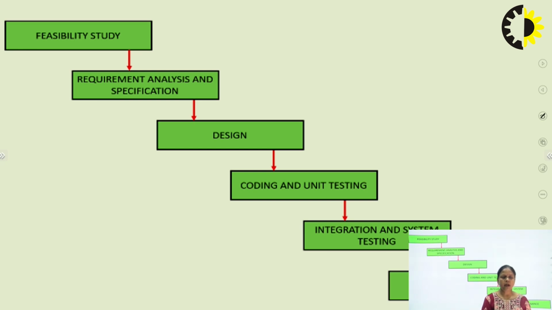So after gathering the requirements from the user, we will create a document which is known as the SRS document, software requirement specification. Here we will mention all the functional and non-functional requirements. And you can say this is the agreement between the developer and the customer, that the developer will provide all these functional and non-functional requirements after the installation of the software.